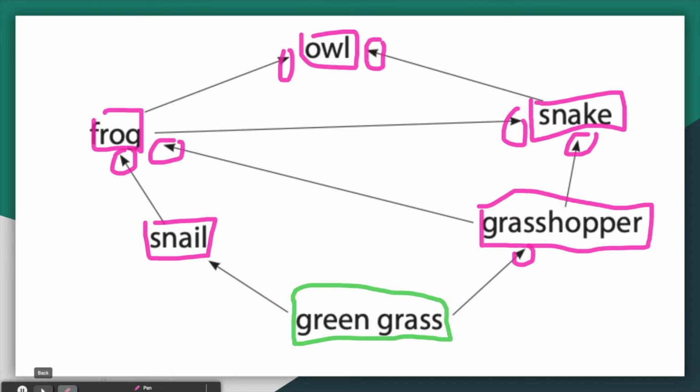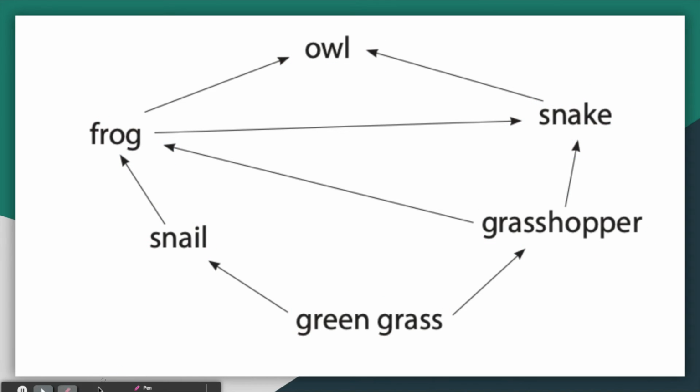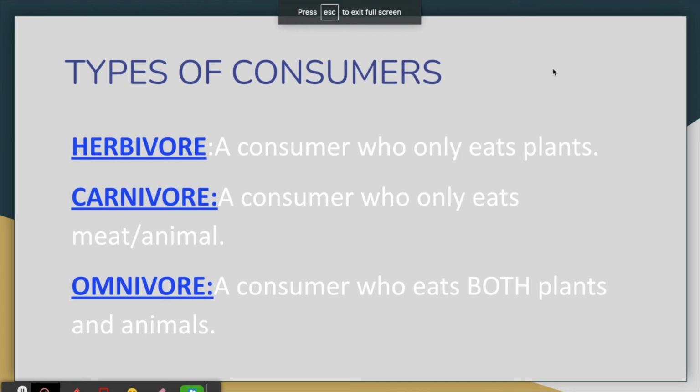Let's read a bit more about the different types of consumers. So there are 3 types of consumers. The first one that we talked about was an herbivore, like the snail and the grasshopper who eat grass. There are also carnivores. Carnivores like the owl, frog, or snake are examples of carnivores because these are consumers who are eating other animals for meat.